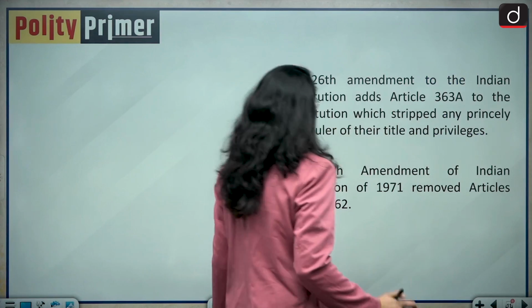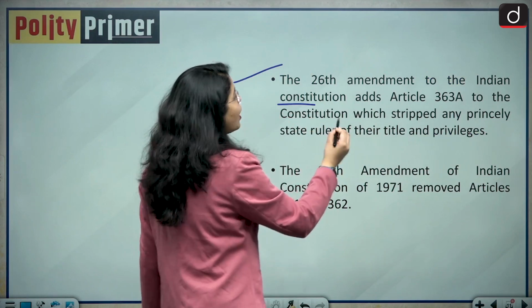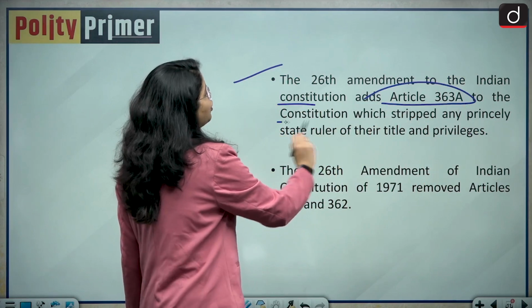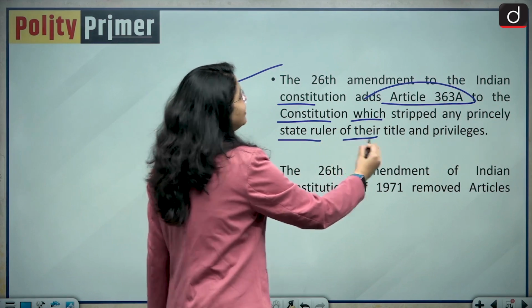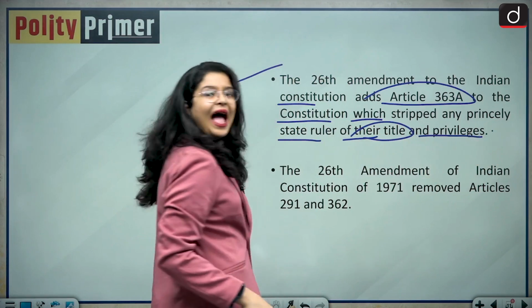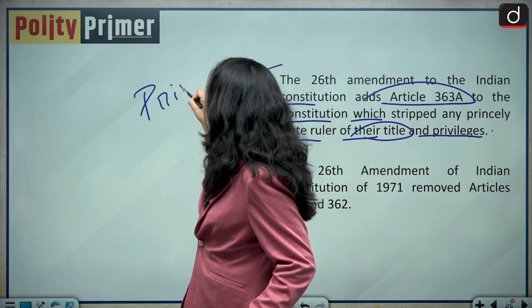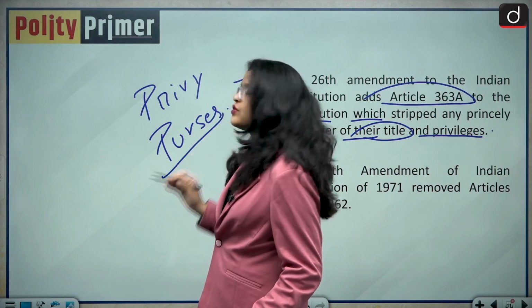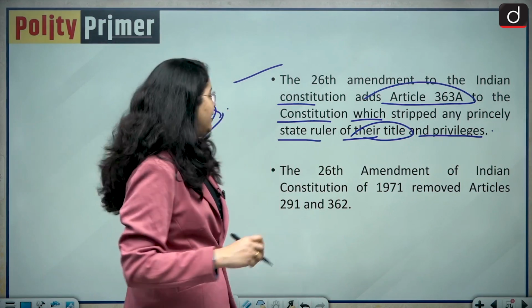Moving forward, the 26th Amendment to the Indian Constitution also added Article 363 Clause A to the Constitution, which stripped any princely state ruler of their title and privileges, and this includes the Privy Purses. And that is why we say that yes, this amendment abolished the Privy Purses in India.